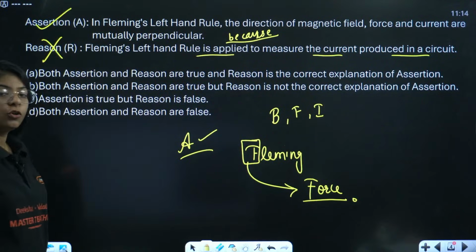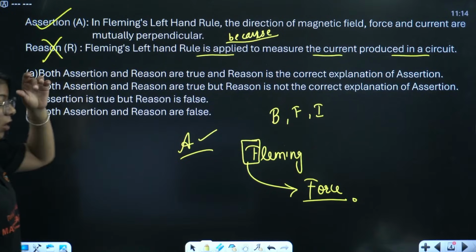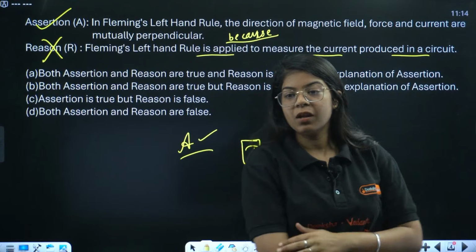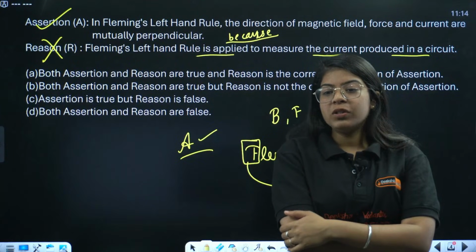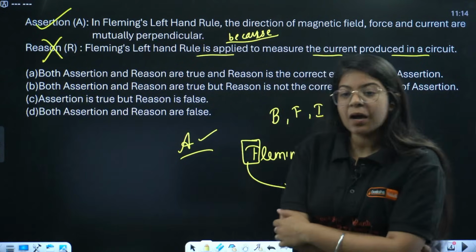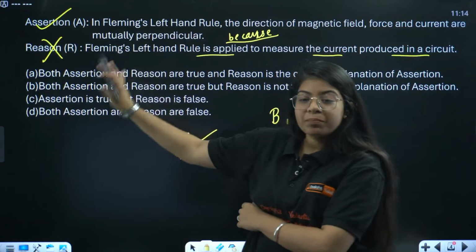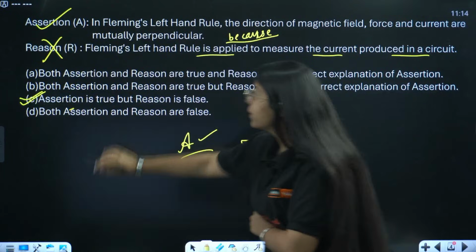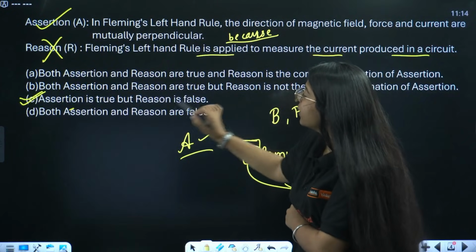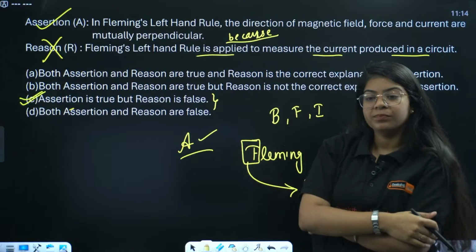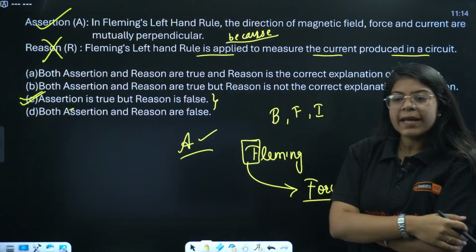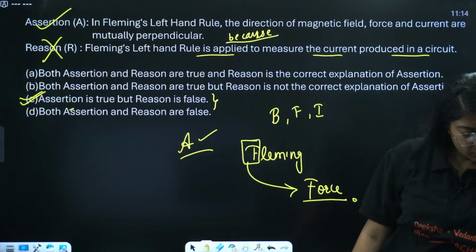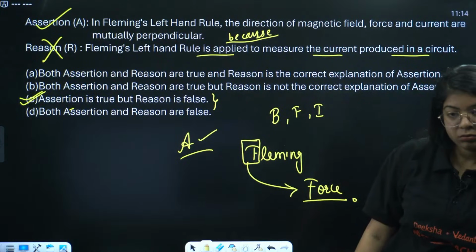The assertion is true. So what will be the answer? Let me know the answer now. The answer will become not A, not B, not D. The answer will be option C, because the assertion is correct but the reason is false. Right? Correct? Anyone has any doubt?